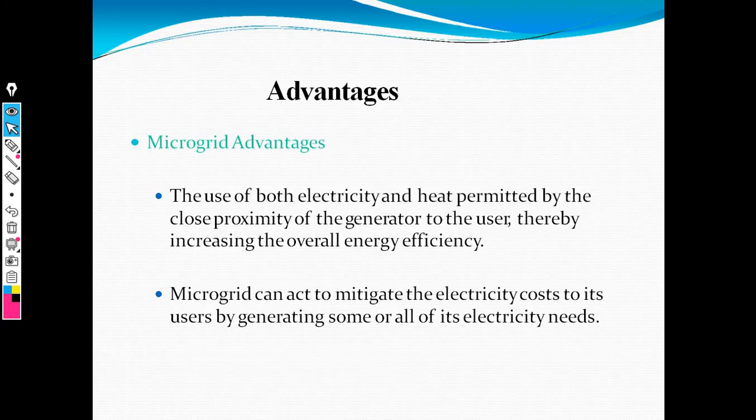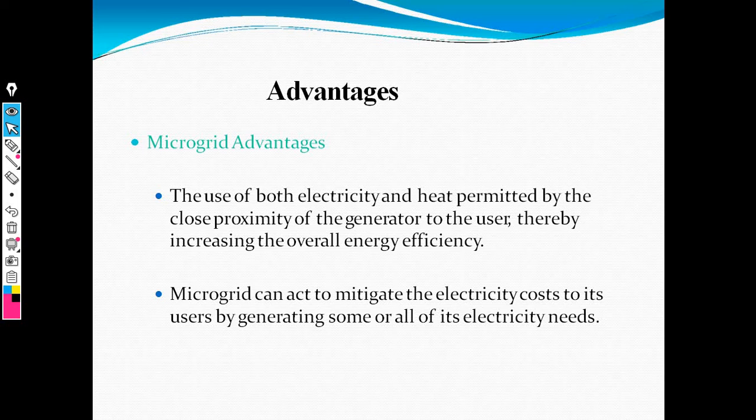Then the microgrid is also useful for electricity, and we reduce the heat generated on the grid side, and it gives better efficiency as compared to the conventional grid.